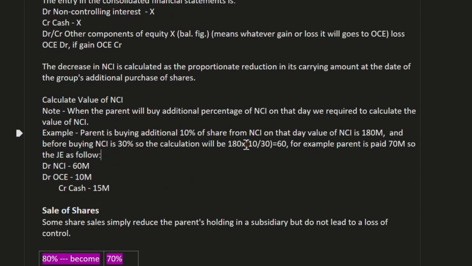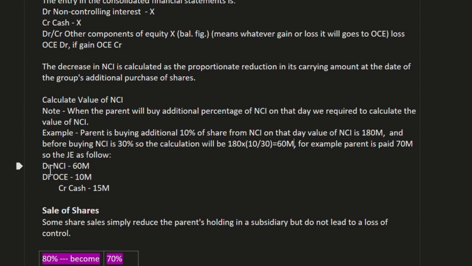So the calculation will be 180 multiplied by 10, the percentage of shares we are acquiring, divided by 30%, which we previously held, equals 60 million. That is the value of NCI we are going to purchase. For example, the parent paid 70 million. So the general entry is as follows. The parent is paying a 10 million premium.